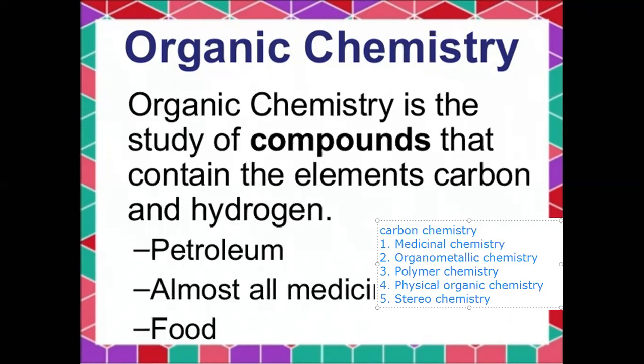These are the sub-branches of organic chemistry: first medicinal chemistry, second organometallic chemistry, third polymer chemistry, fourth physical organic chemistry, fifth stereochemistry. So organic chemistry is the study of carbon and its compounds, so it is known as carbon chemistry.